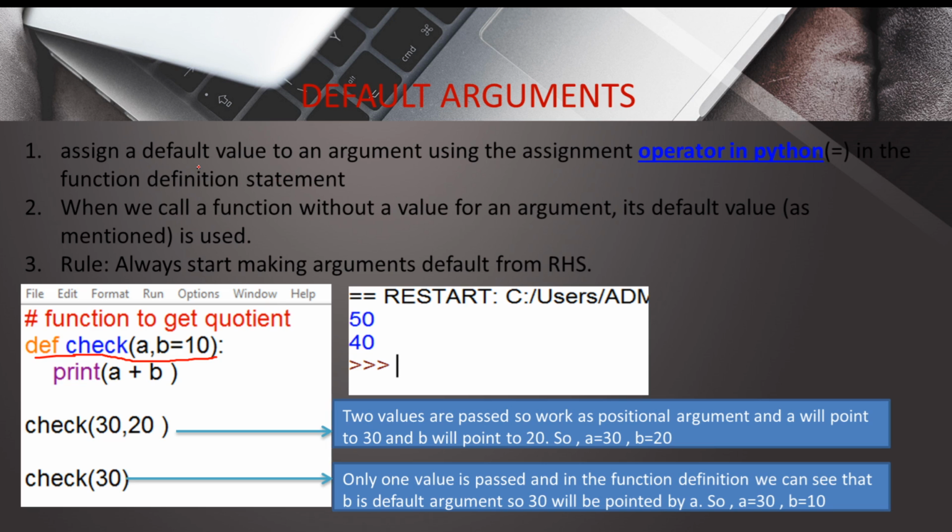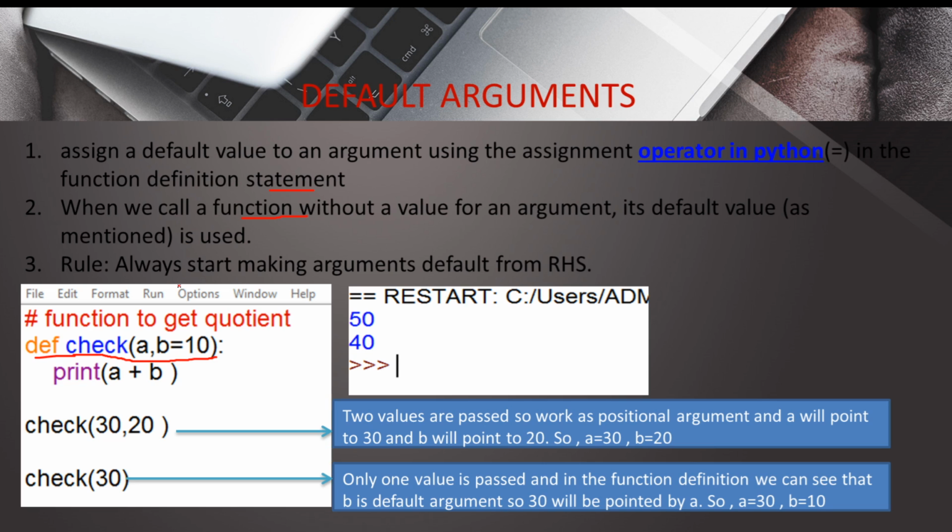Inside the function definition we assign a default value to an argument using the assignment operator in Python. And when we call a function without a value for an argument, its default value as mentioned is used. So remember that when we call a function without a value for an argument, its default value will be used. Now what is the rule? We must always start making arguments default from the right hand side.